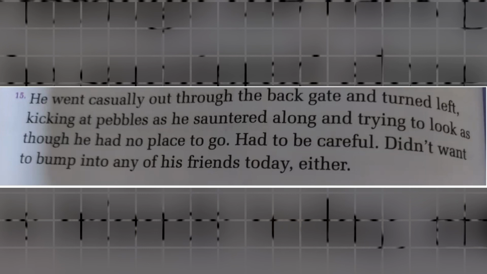Already he came out of the house without informing his mom. So he was very casual and not running here and there, so that nobody could see him or figure him out. That was the reason he was being very careful. He went casually out through the back gate and turned left, kicking at pebbles as he sauntered along, trying to look as though he had no place to go. "Had to be careful, didn't want to bump into any of his friends today either." So he was not even trying to bump into any of his friends, so that he should not come into their notice.